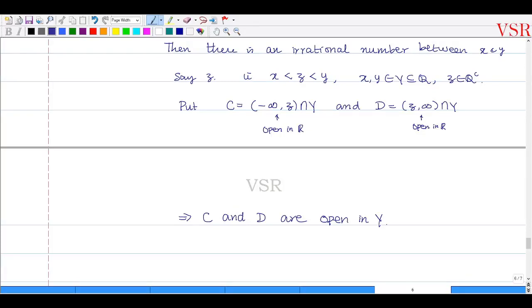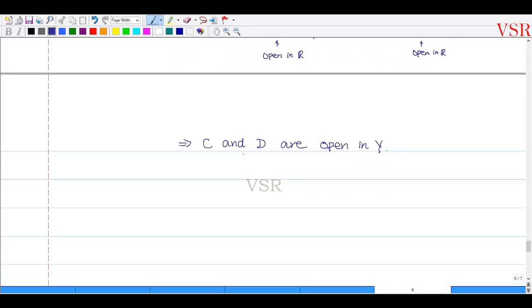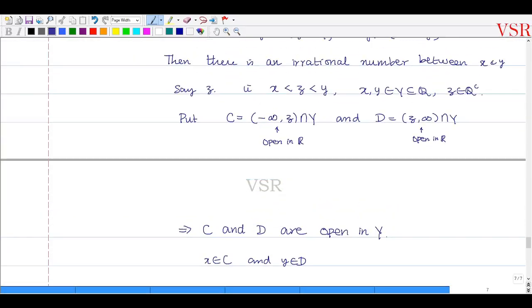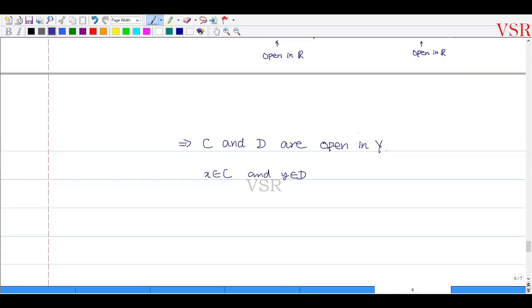So C and D are open in capital Y, and x belongs to C and y belongs to D. Correct? Because this element y belongs to this set, y belongs to D, and similarly x belongs to C. So that implies that C and D are non-empty.